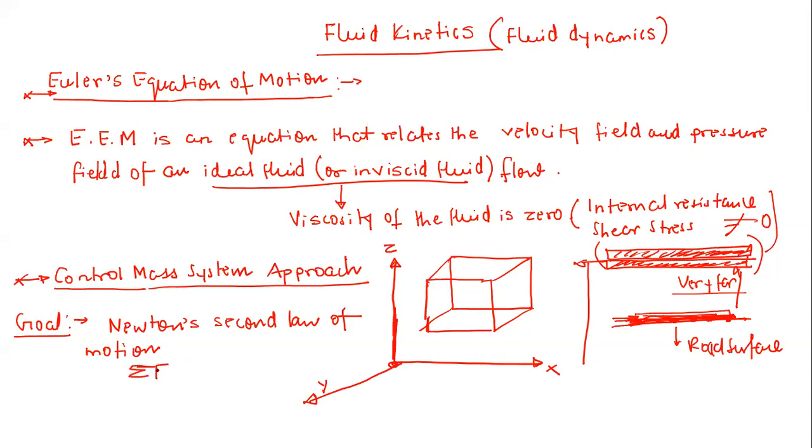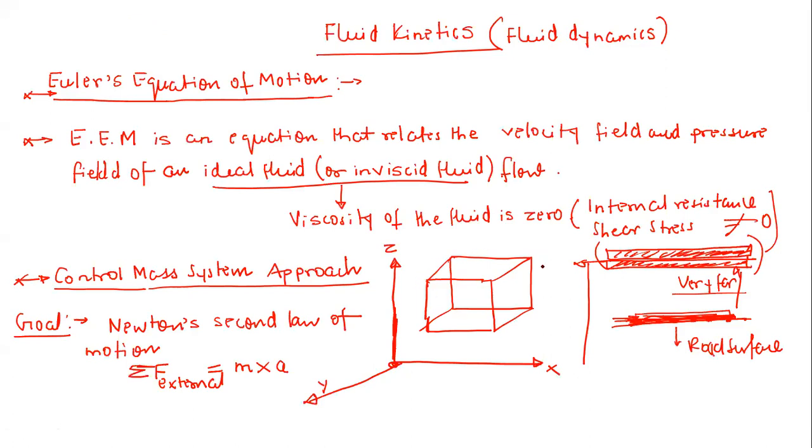Newton's second law of motion says that the external force acting on a body is equal to what? Tell me. The external force is mass into acceleration. Now let us take the x direction and derive the Euler equation of motion in the x direction. First of all, tell me the external forces acting onto this control mass system. What are the external forces that are going to act onto this control mass system?